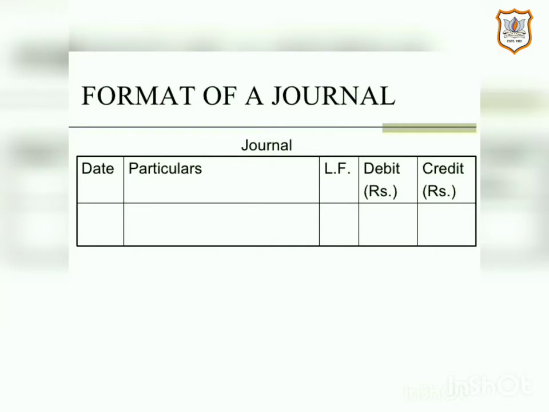Then the next column is of debit column. In the fourth column of journal, the amount of debited account is to be written. Then the next column is credit column. In the fifth column of journal, that is in credit column, the amount of credited account is to be written.